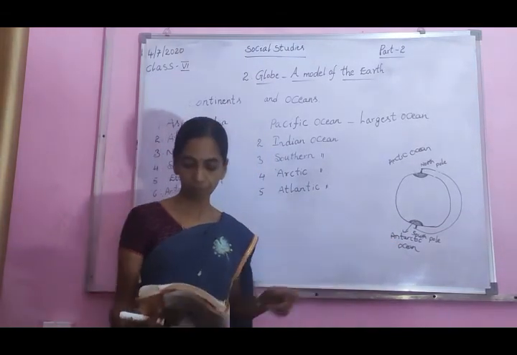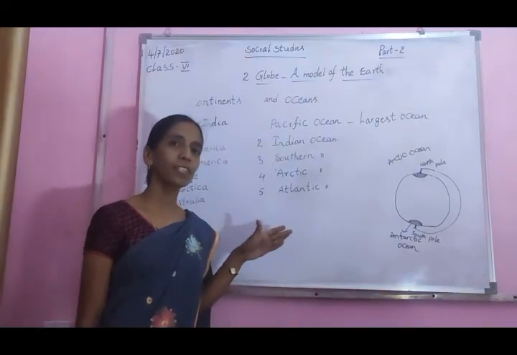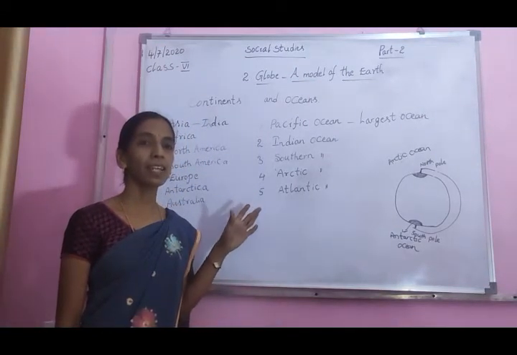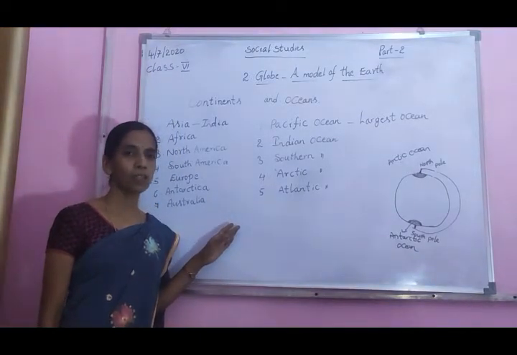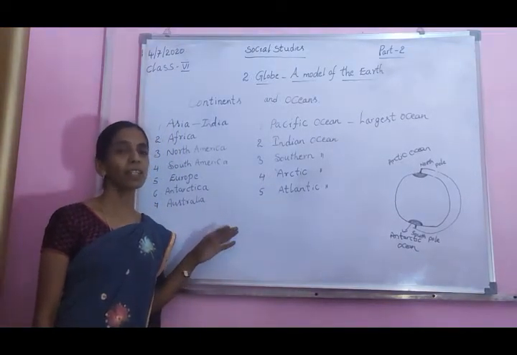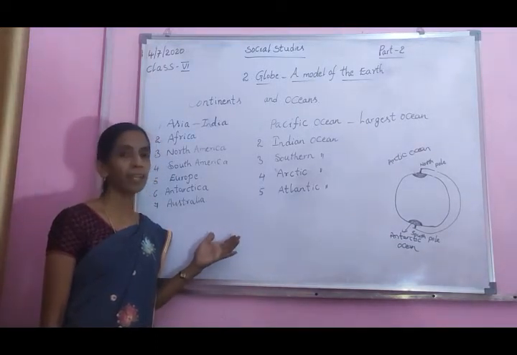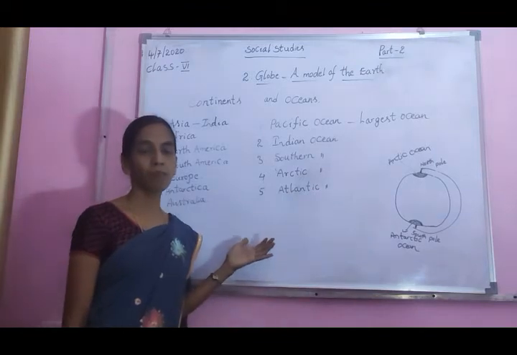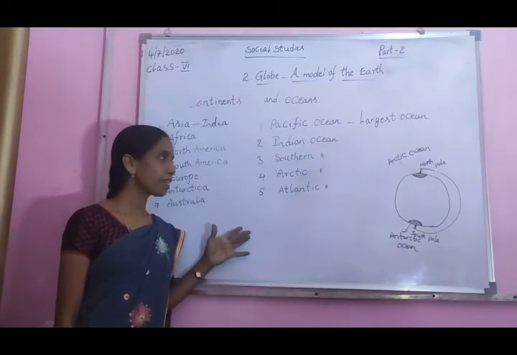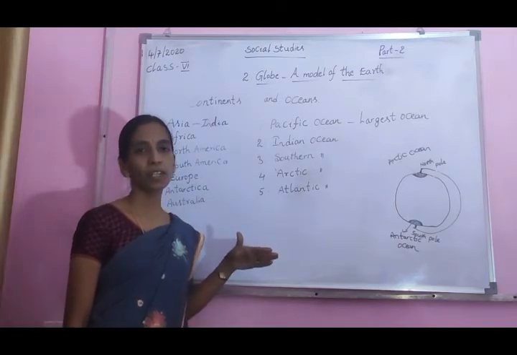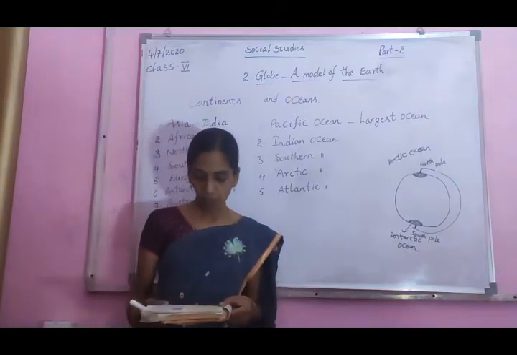Continents contain countries, and in these countries are villages, towns and cities. Some areas are agriculture lands, some have mining, some have landforms like mountains and valleys, and some have industries. You can also find this on the globe.